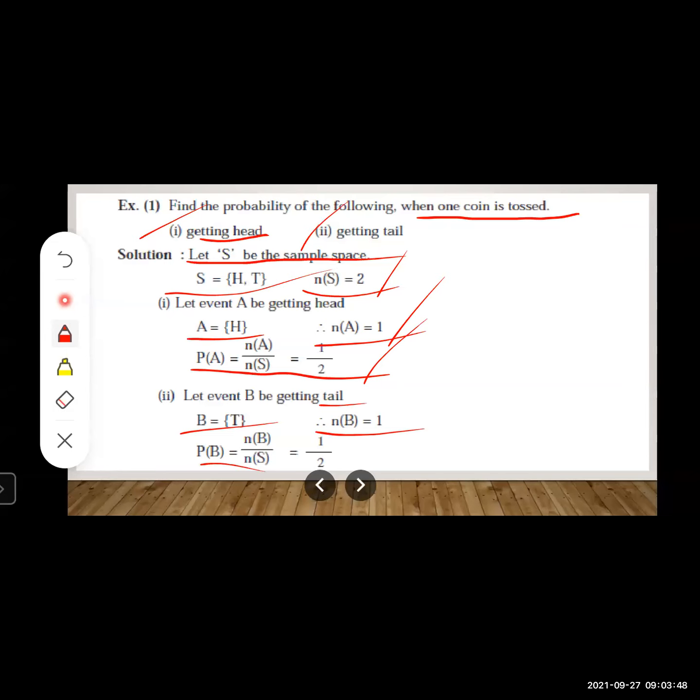Now let us write the formula. What is the formula? P(B) is equal to n(B) upon n(S) is equal to 1 upon 2. Okay, now let us move to the next slide.